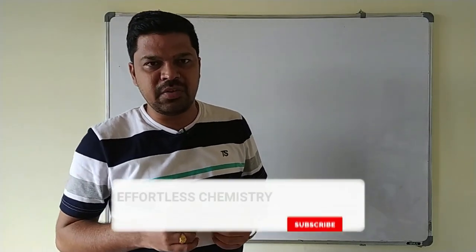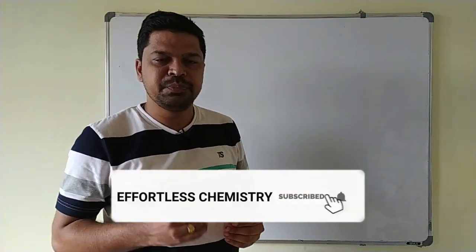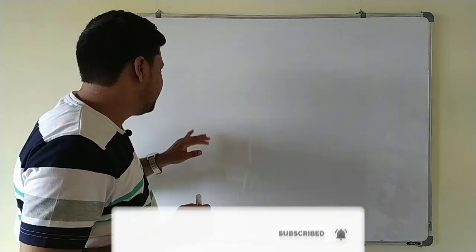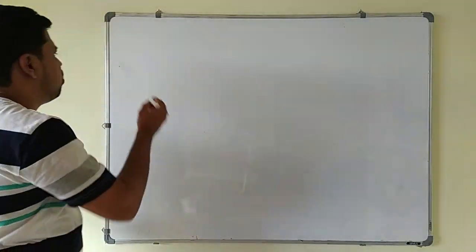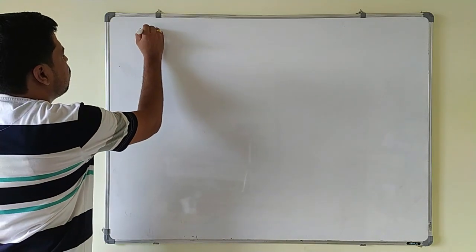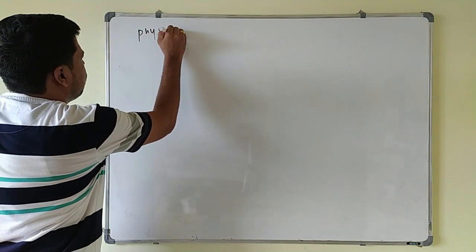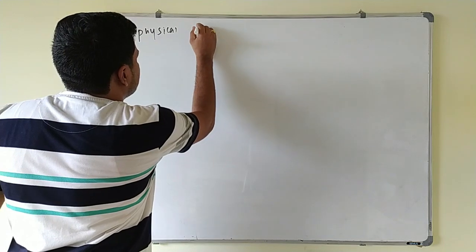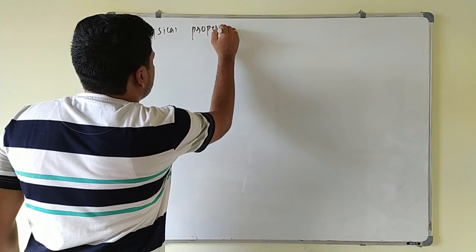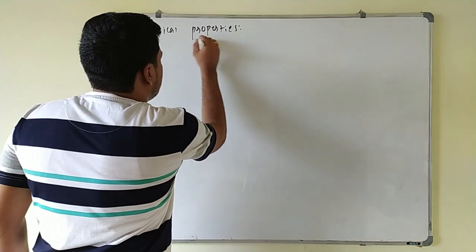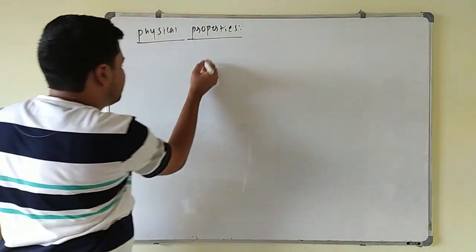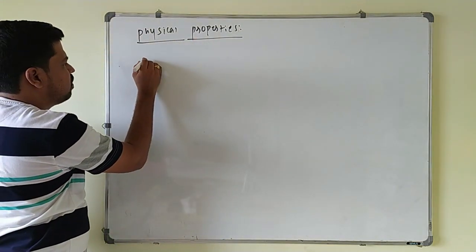Already we have started group 17 of the P block element, and now we will continue the remaining part, that is physical properties of group 17 elements. Physical properties. First we will discuss the physical states of all these elements.